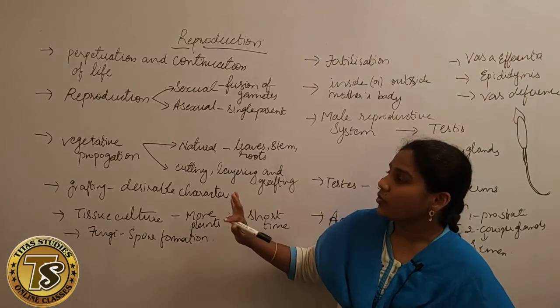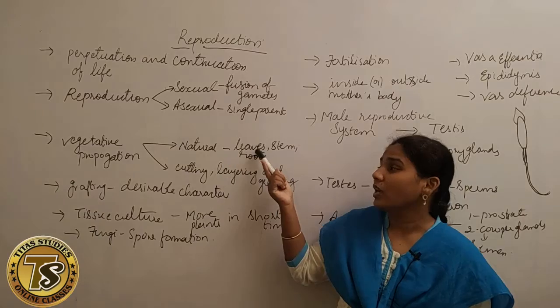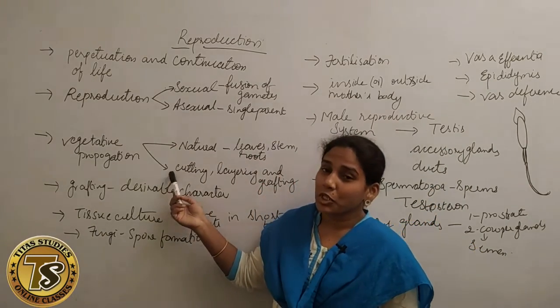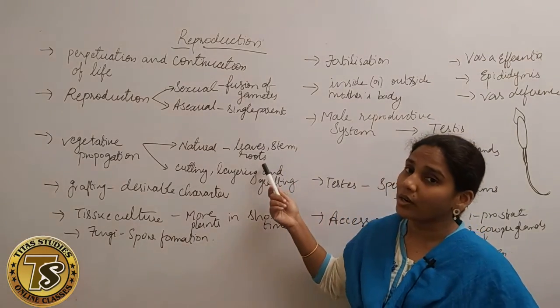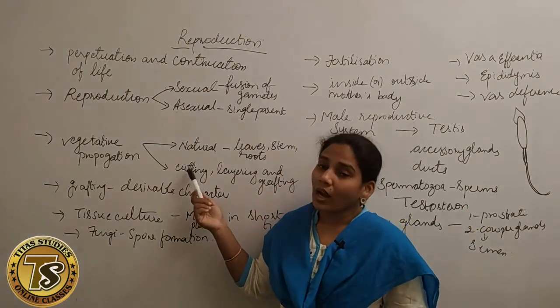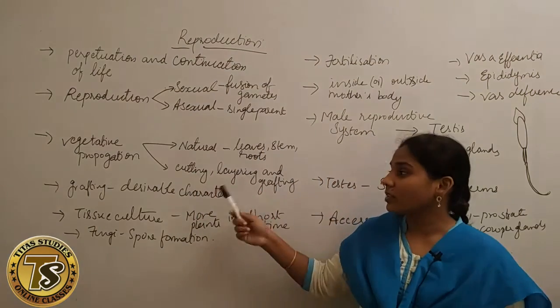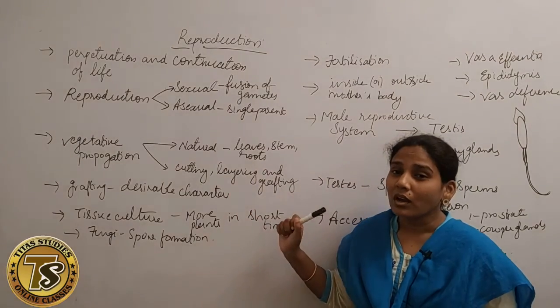In the natural way, these vegetative parts are mainly used: leaves, stem, roots. In natural vegetative propagation, we use only these three. Whereas in artificial vegetative propagation, we use these three things: cutting, layering, and grafting.